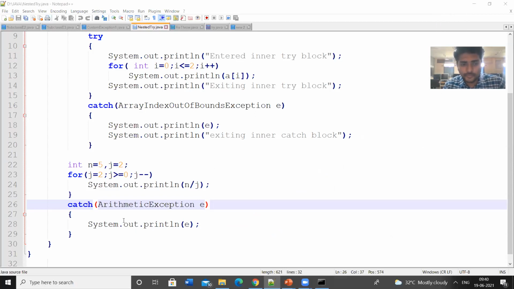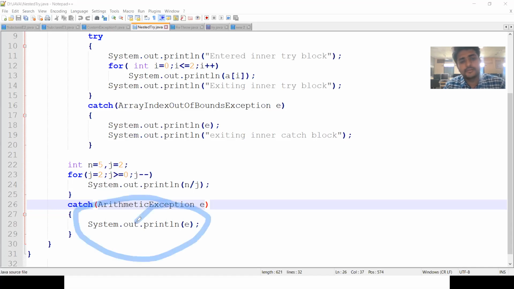There is an exception, arithmetic exception, raised, and it is already handled in this catch block. But again, after handling that exception, we are going to throw it by using the throw keyword. That is possible in Java.